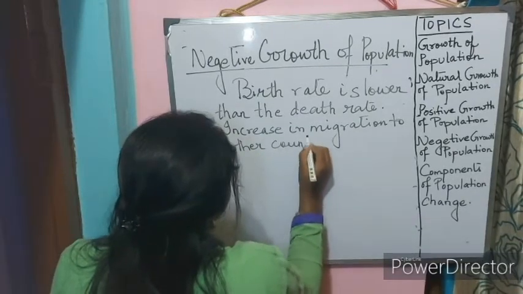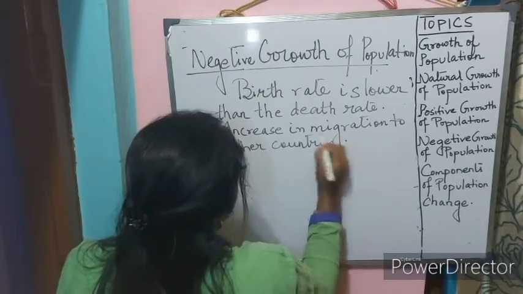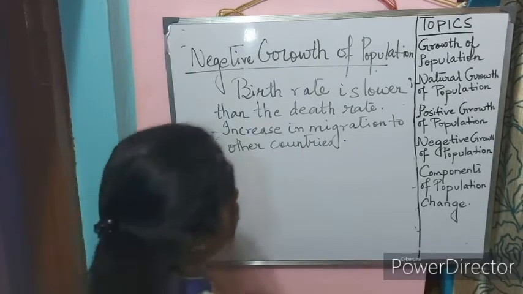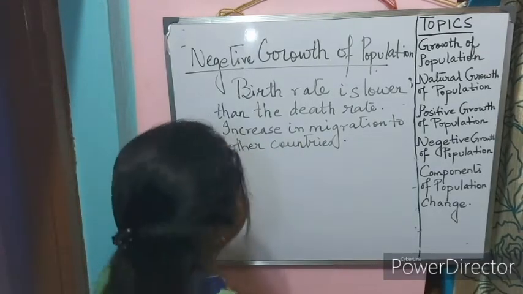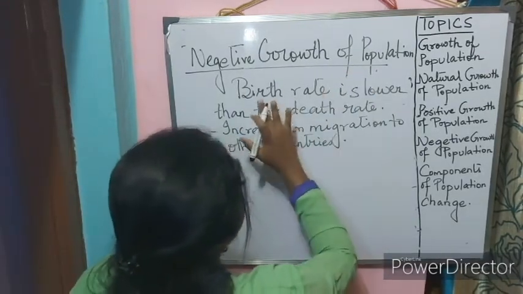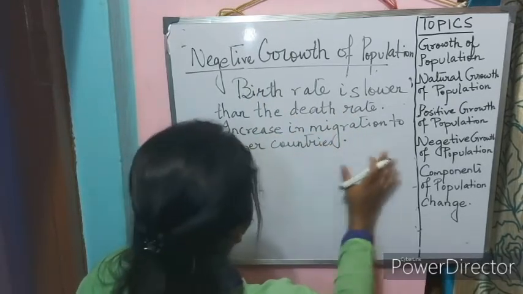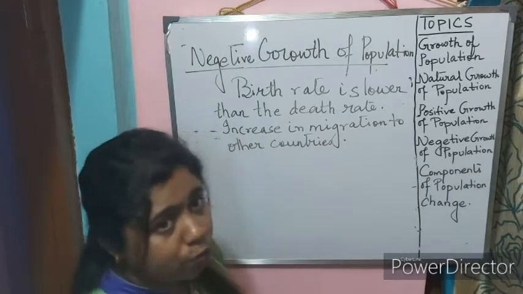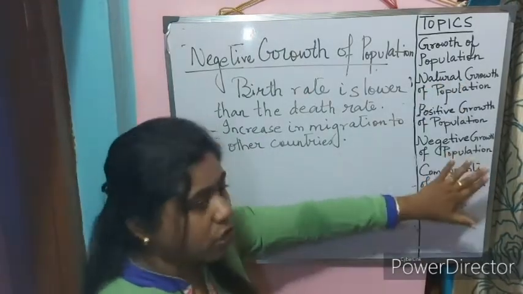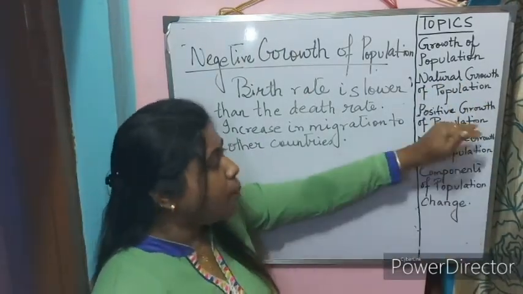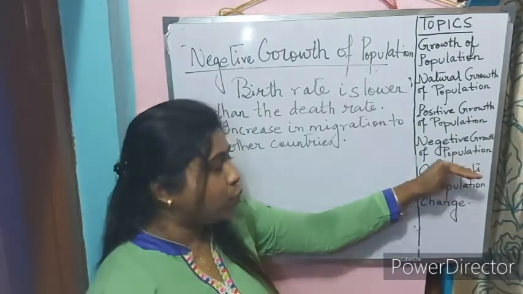That means people will migrate from our country to another country. So negative growth rate is when the birth rate is lower than the death rate and there is an increase in migration to other countries. I hope you understood the concept of growth of population, natural growth, positive growth and negative growth of population.